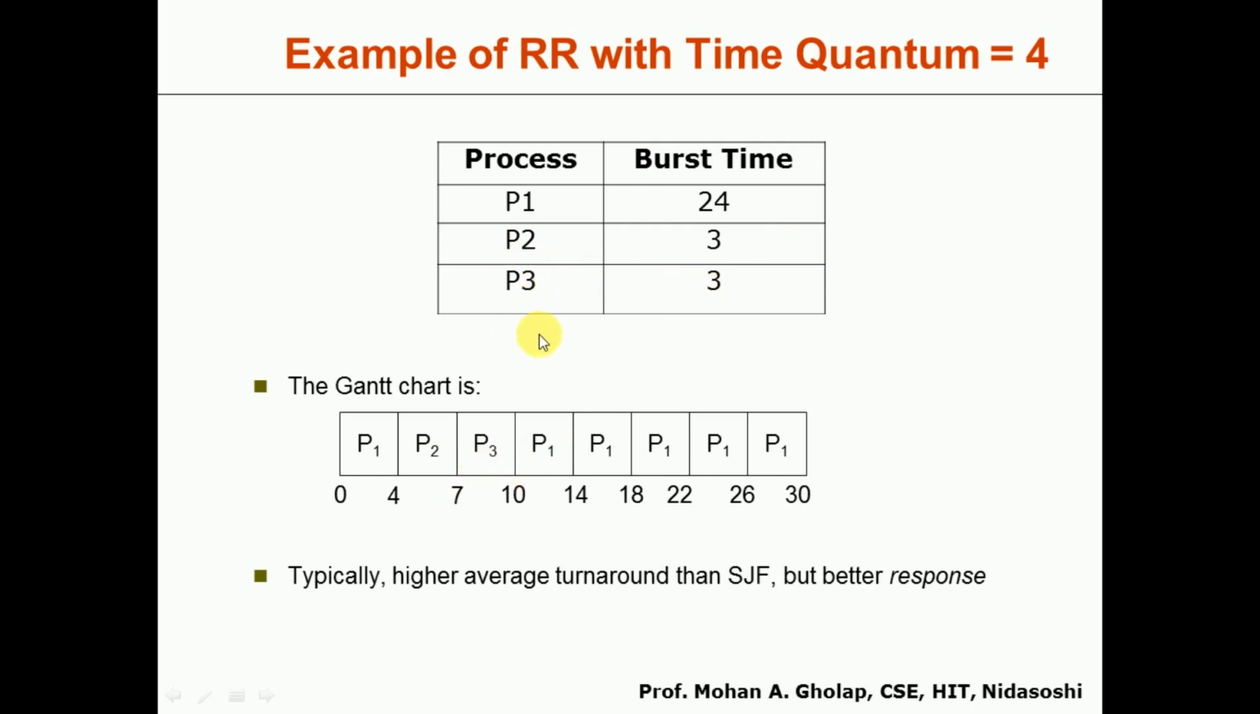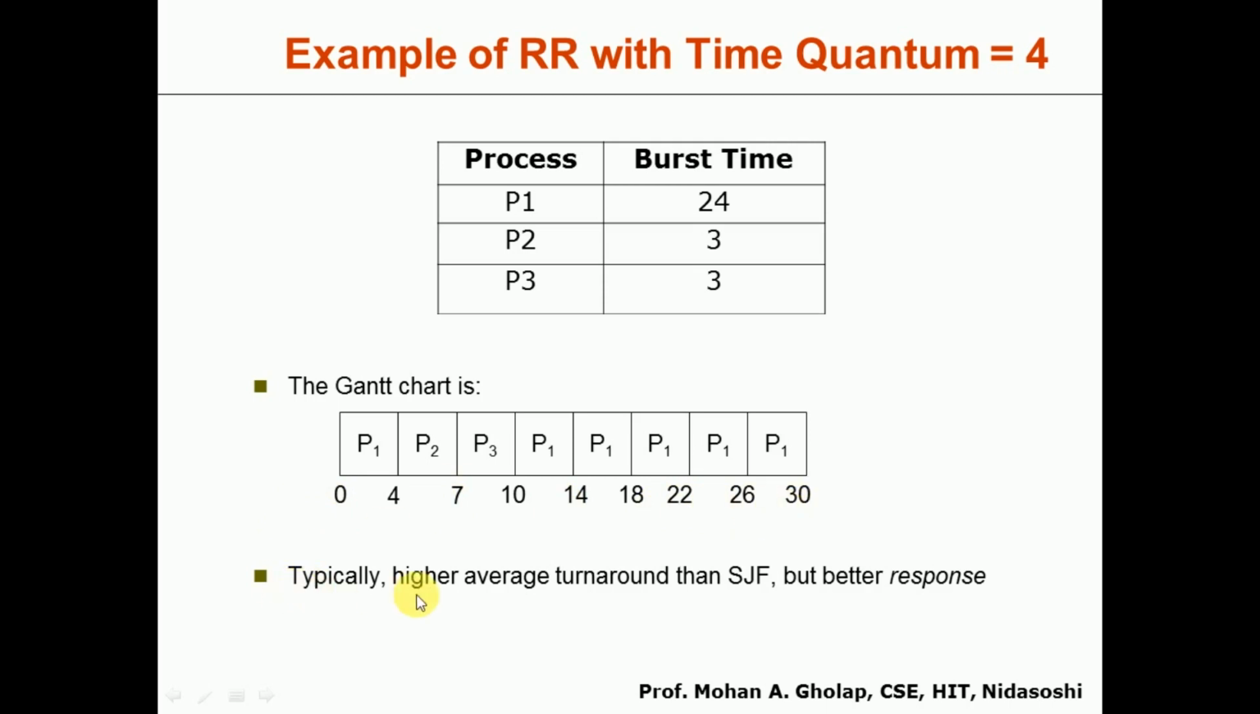After this we don't have any next process, so it comes back to P1. Again P1 will be allowed for execution. Out of 24, 4 milliseconds have already executed, so the remaining time is 20. Out of this 20 it will execute for 4 milliseconds, so the remaining time is 16. P2 and P3 have already completed, with remaining time 0. So P1 will continue executing in chunks of 4 milliseconds until it completes its total burst time. This is the possible Gantt chart.